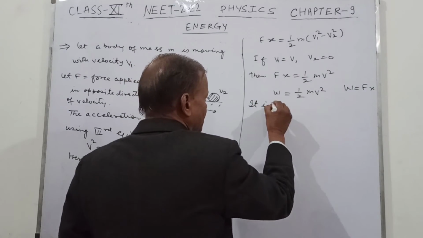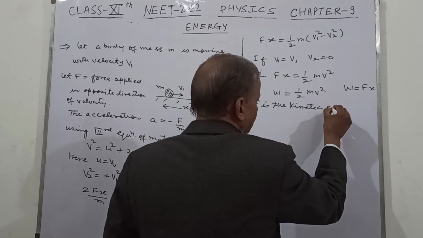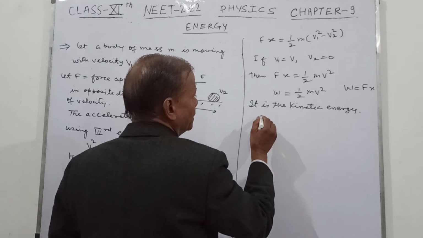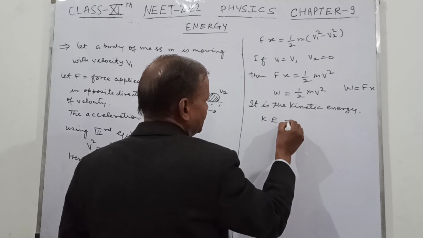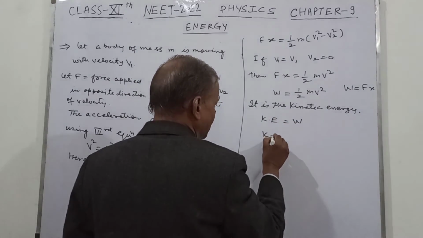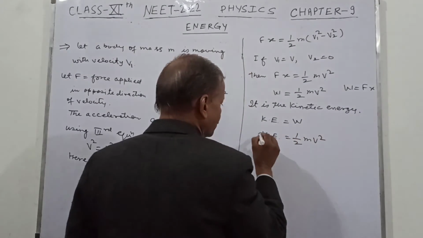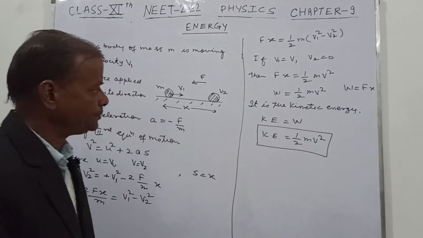So this kinetic energy is equal to W, and this kinetic energy equal to half mv square. This is so much.